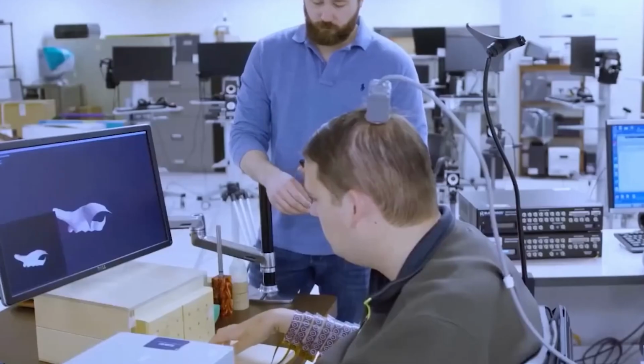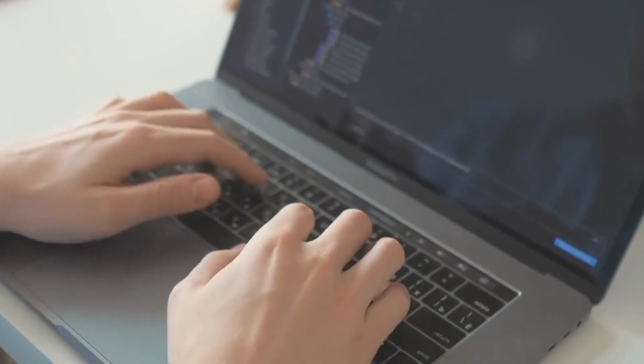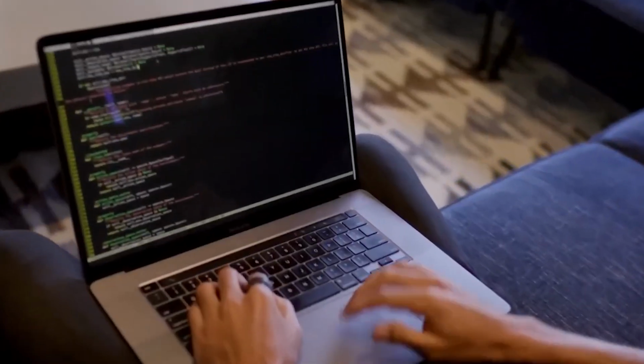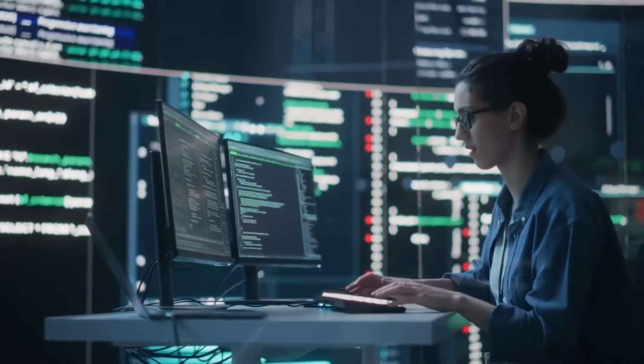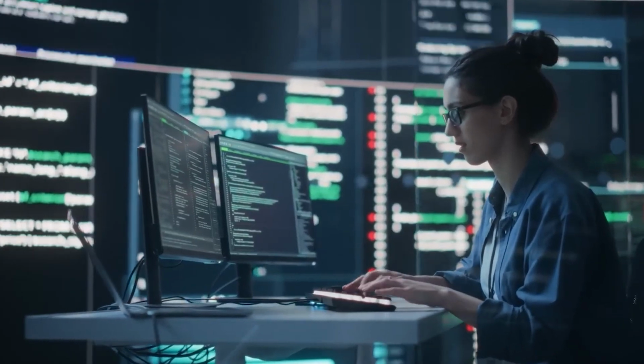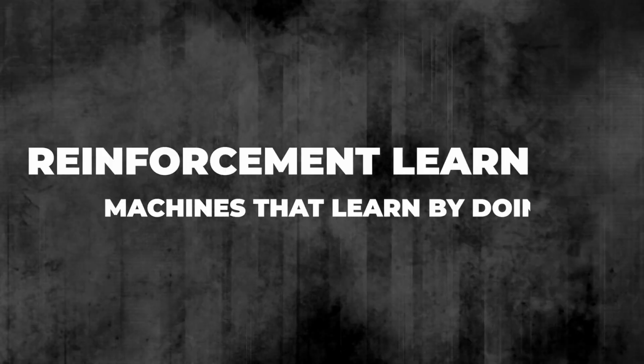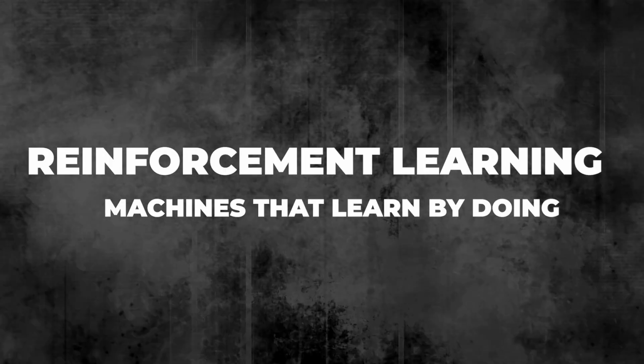Key features of transfer learning: uses prior knowledge to adapt to new tasks. Increases the efficiency of learning. Helps AI generalize to new domains more easily. Stage 5, Reinforcement Learning, machines that learn by doing.